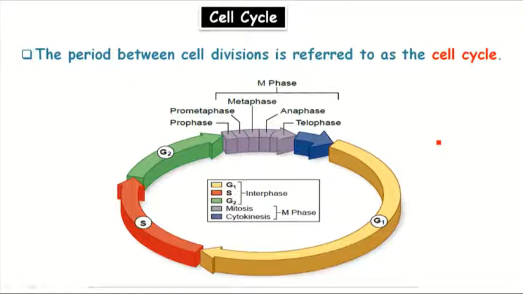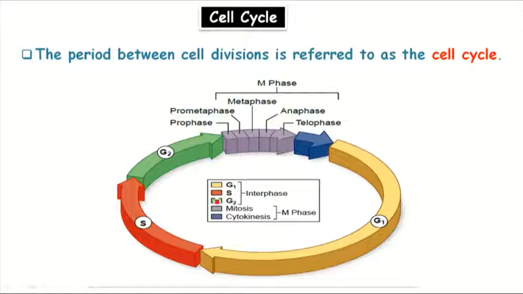Now come to the duration of this cell cycle. The duration varies in different organisms. In case of mammals such as humans, a complete cell cycle takes approximately 24 hours. And G1 is the longest phase of this cell cycle. It takes approximately 11 hours.